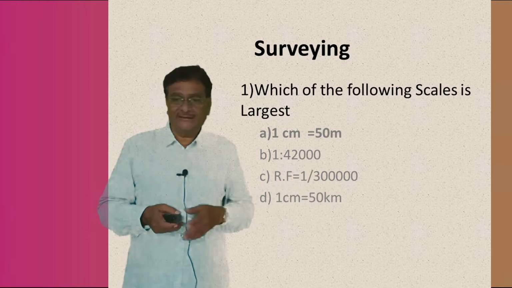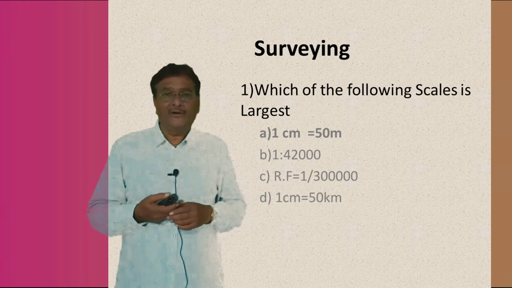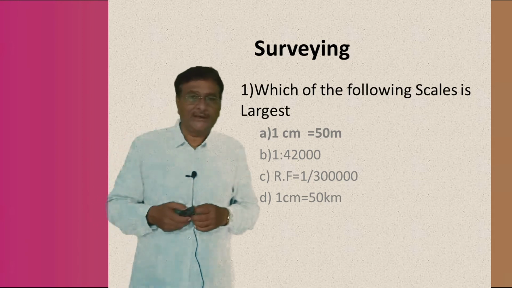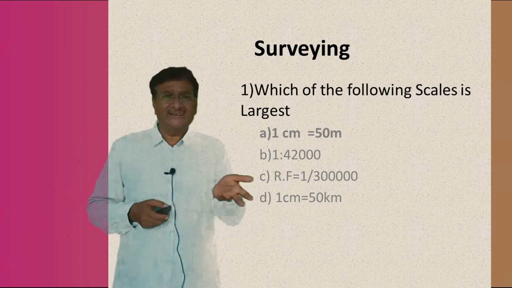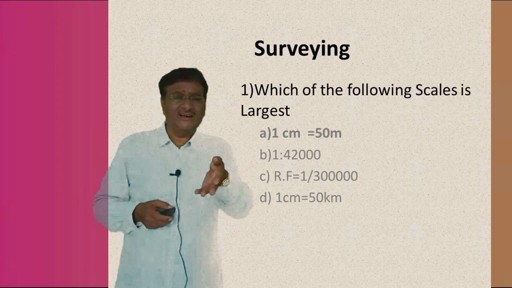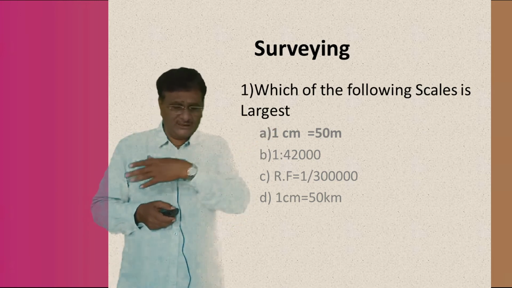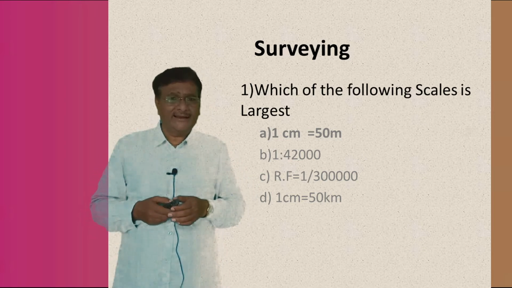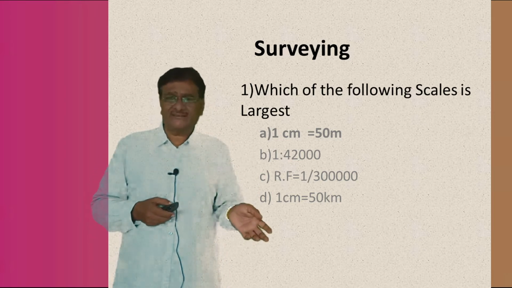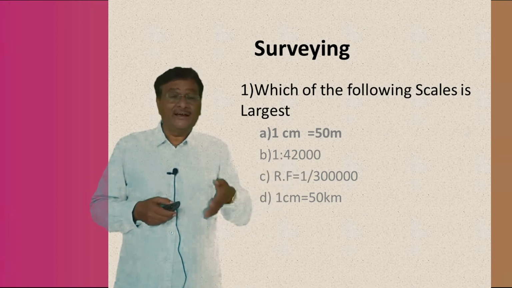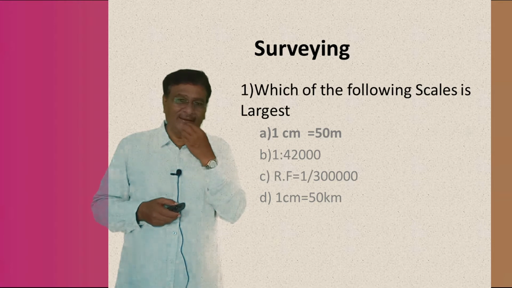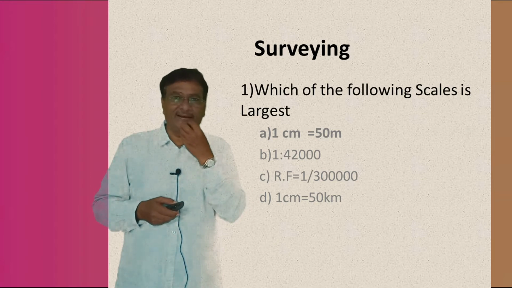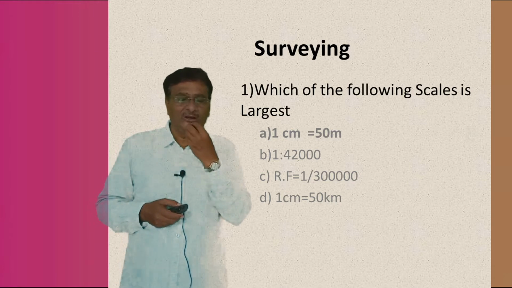Dumpy level is a very commonly used level where the elevation of a point can be measured. Understand or not? So this is what exactly. Again, coming back to the things, there are different methods of leveling: profile leveling, cross sectioning, reciprocal leveling, all are there. They are the different methods being used in leveling to find the elevation or the vertical distance of points lying above the surface of the ground or also below the surface of the ground.